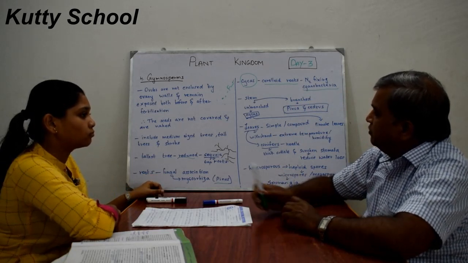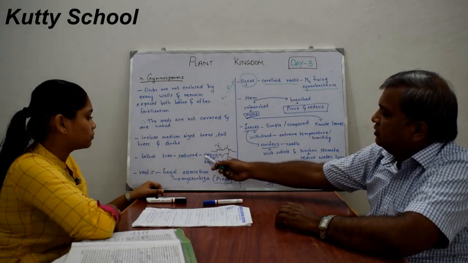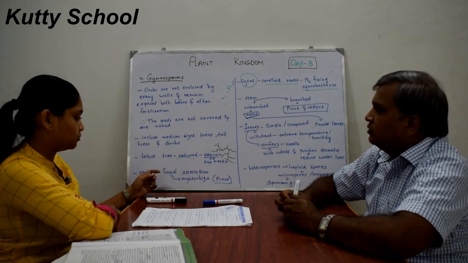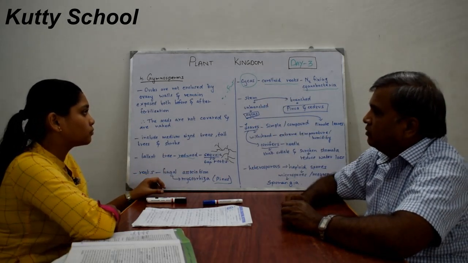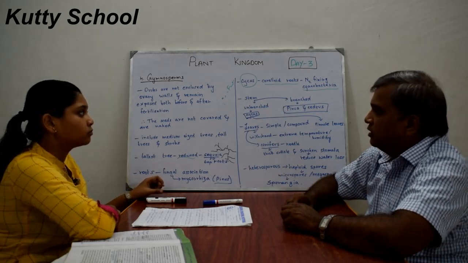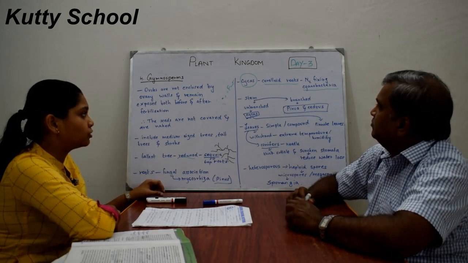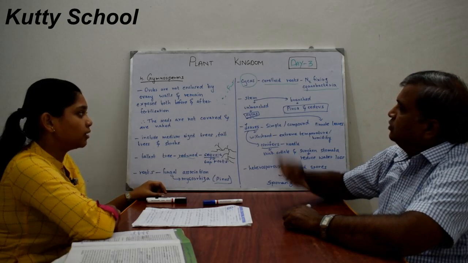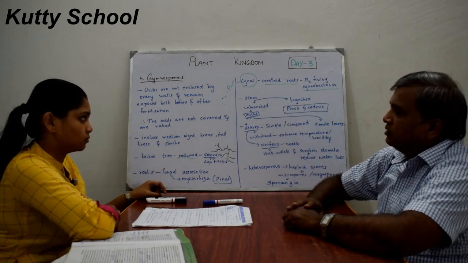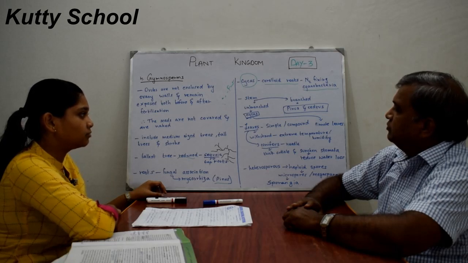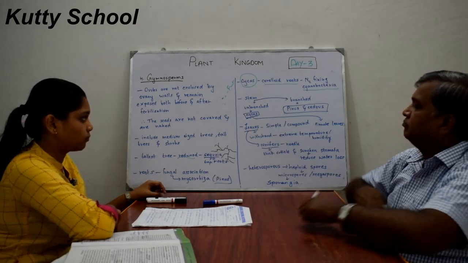So here two types of roots are there. One is tap roots; generally all trees and plants have tap roots. But Cycas has a different root because it is associated with cyanobacteria. That's why the roots are different, called coralloid roots. And the stems are of two kinds: both branched as well as unbranched stems are there. In branched, the examples are Pinus and Cedrus, and if it is unbranched, the example is Cycas.